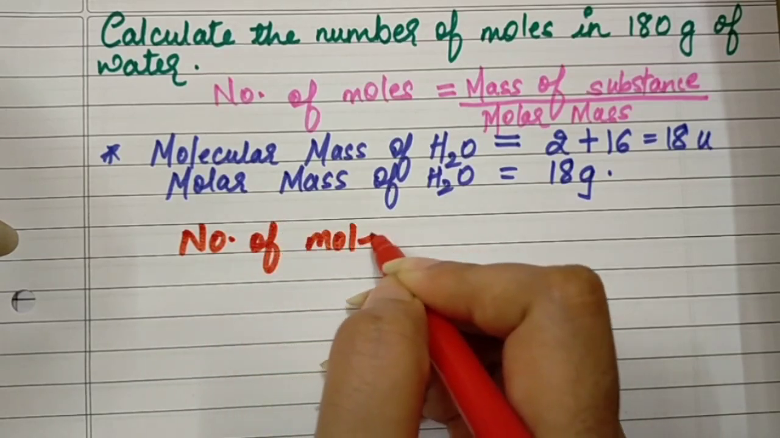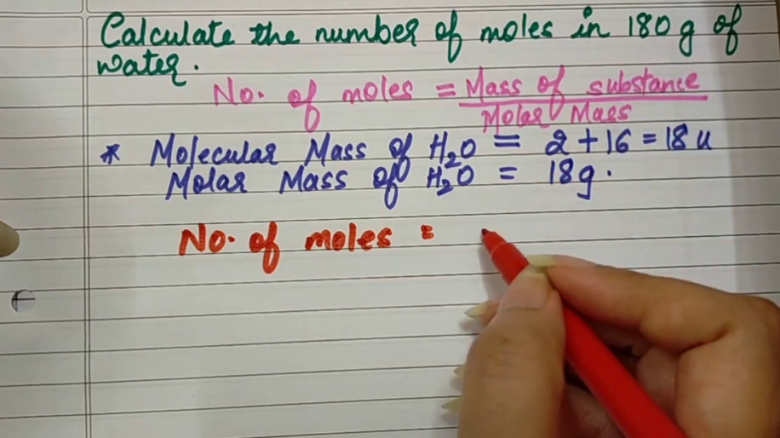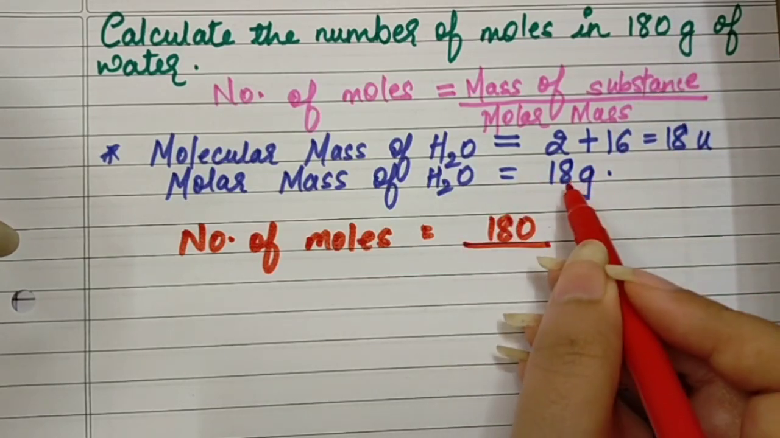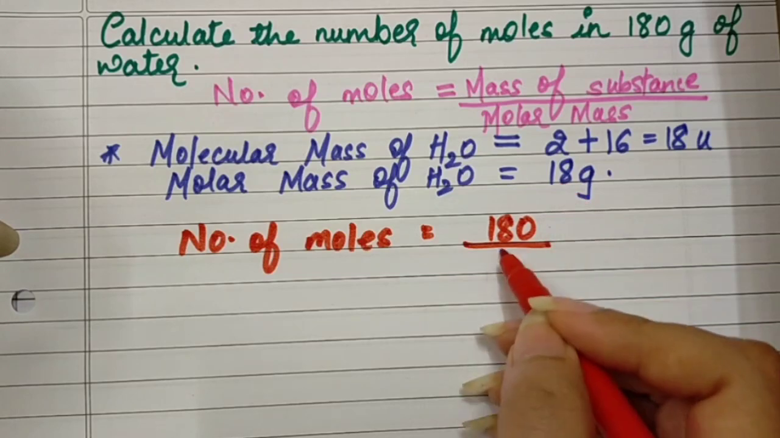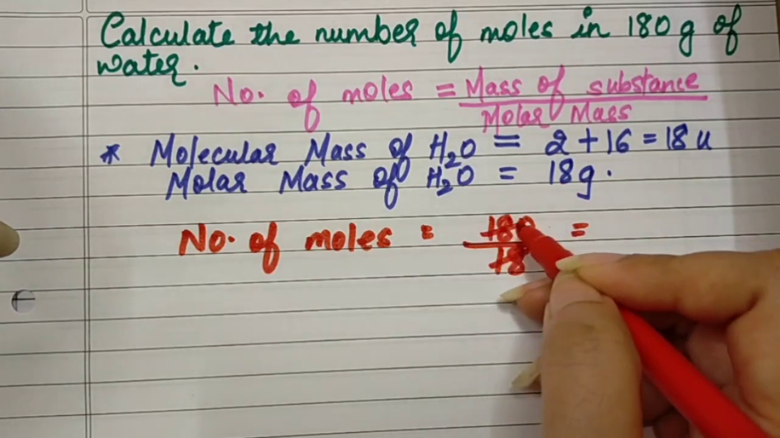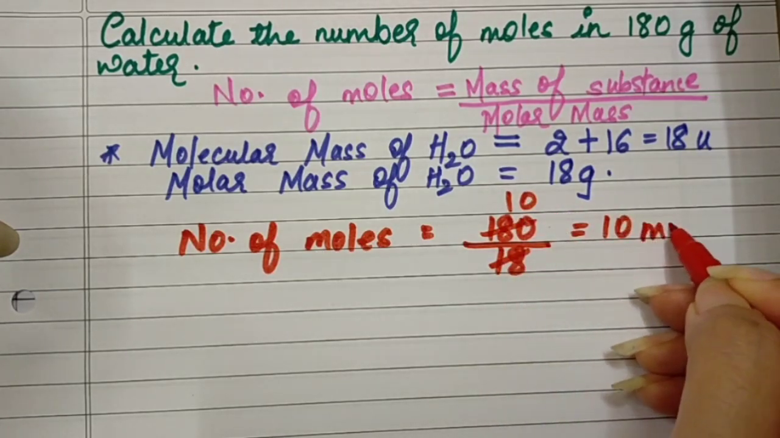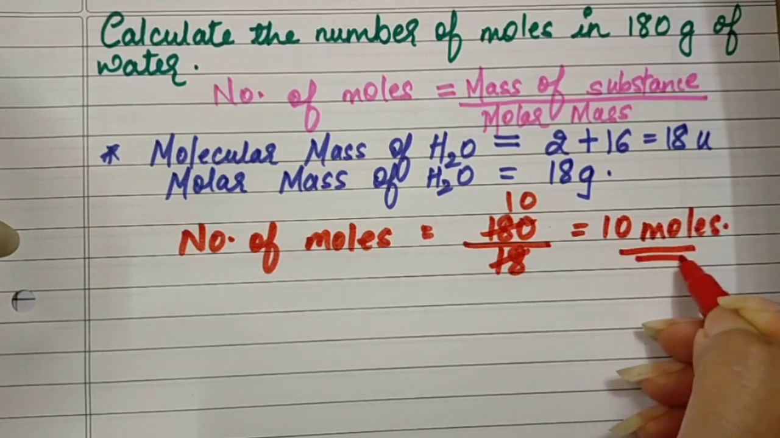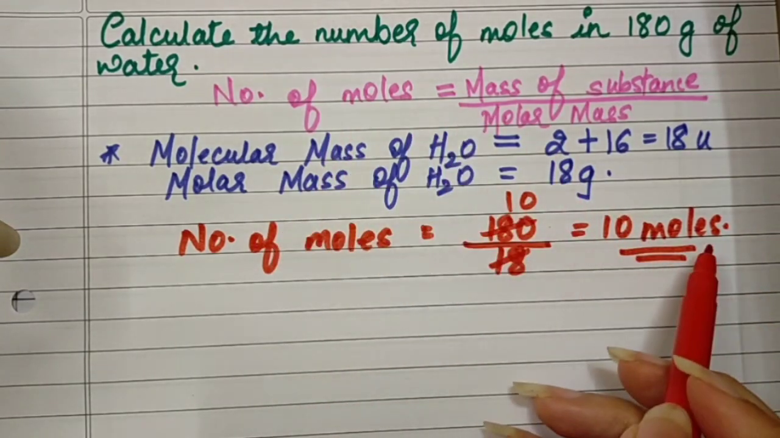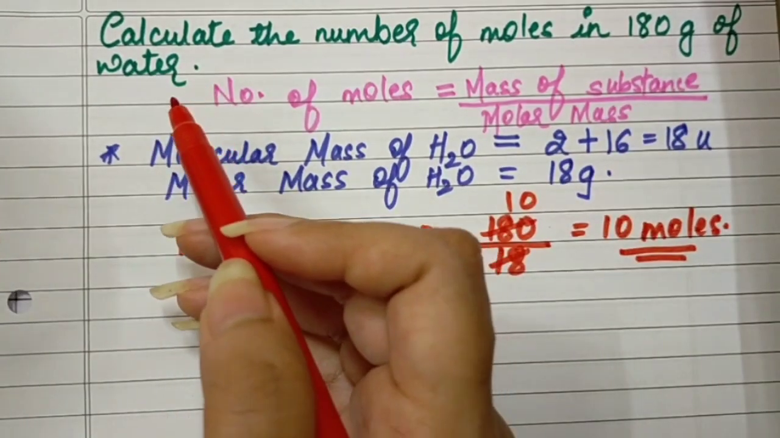So number of moles is equal to mass of the substance. Yes, what is the mass given? 180 grams upon the molar mass. And what is the molar mass? It is 18. So the answer comes out to be 10. So it is 10 moles. So 10 moles are present in 180 grams of water.